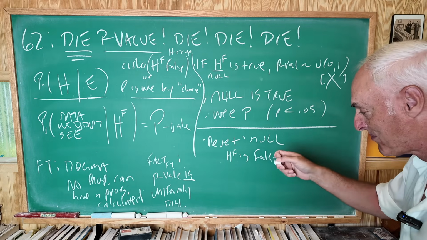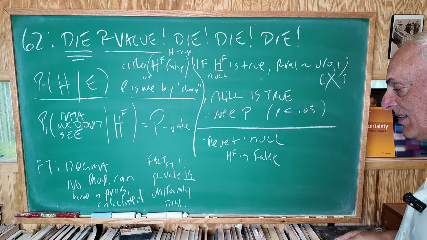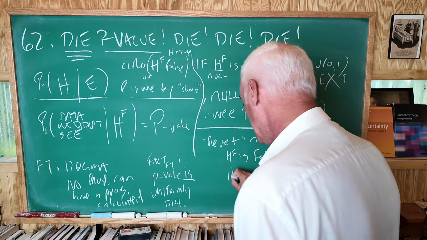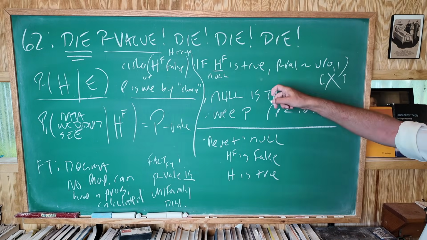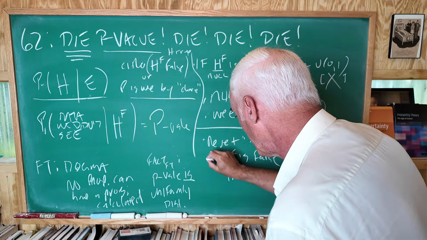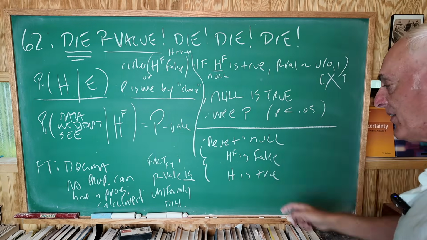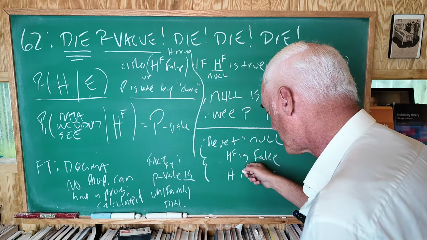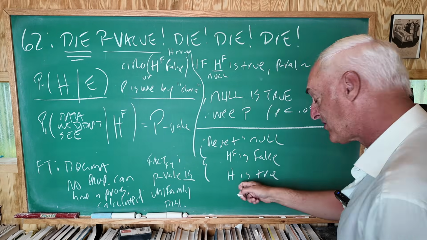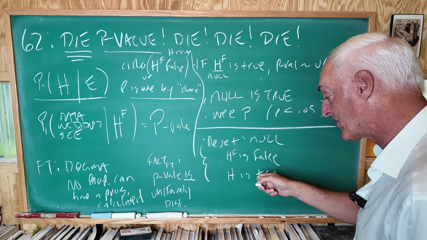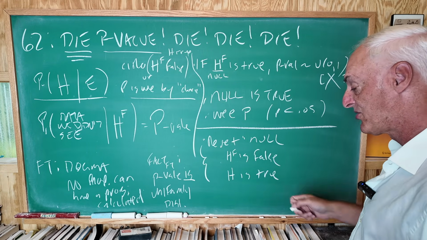You're saying HF is false, which is another way of saying H is true. So all of these are equivalent. Rejecting the null, HF is false, is just the same exact thing written in notation. And HF is false is to say H is true, because HF is the logical contrary of H.